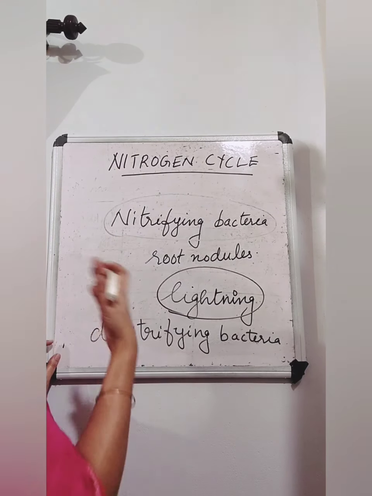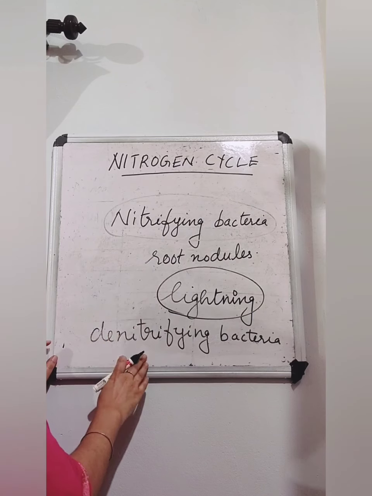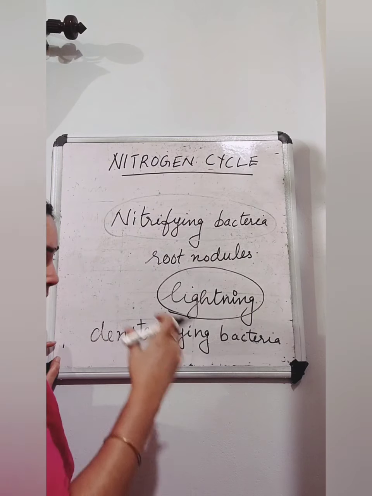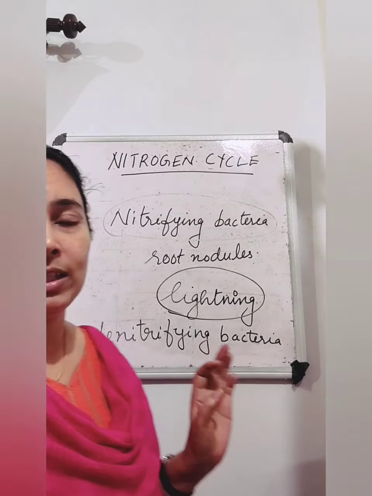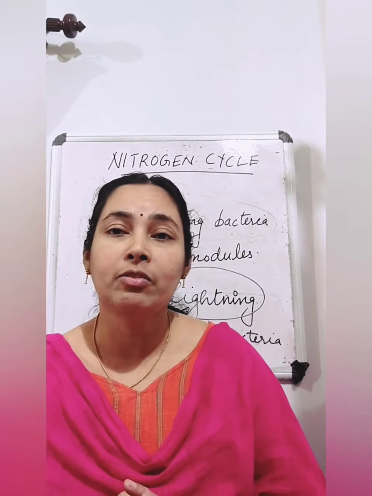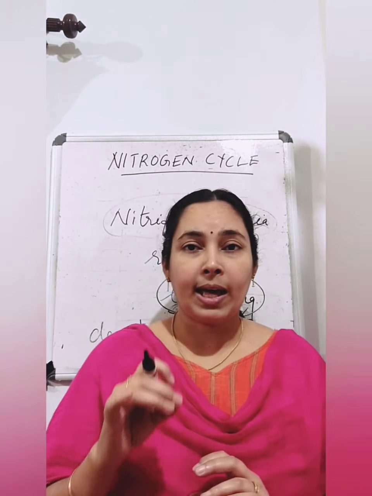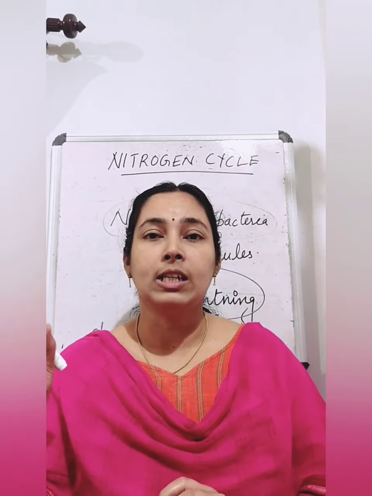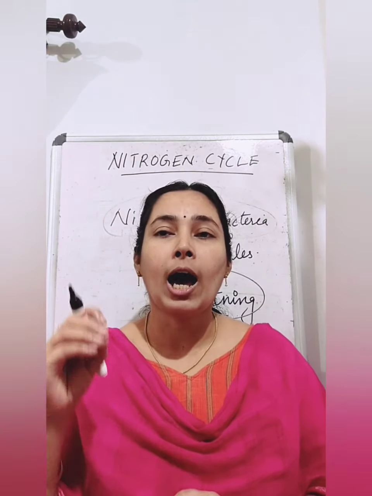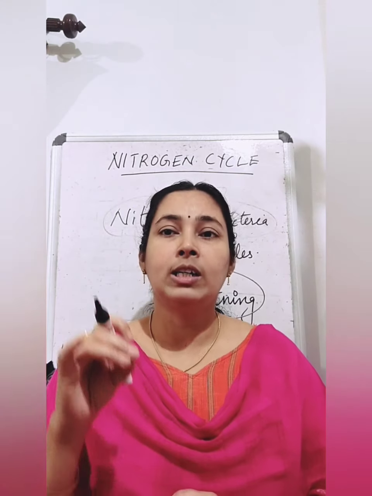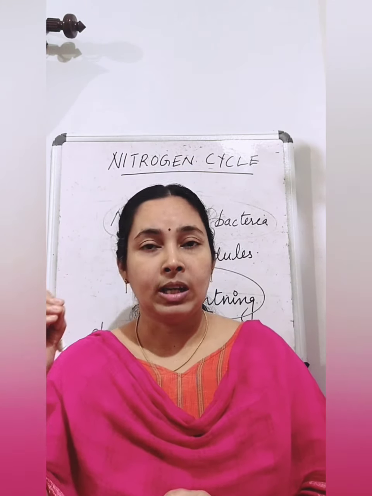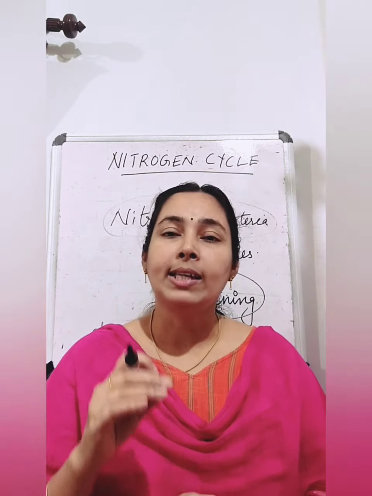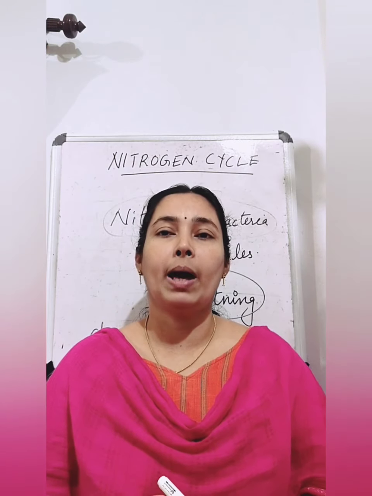Denitrifying bacteria convert the usable compounds of nitrogen into atmospheric nitrogen. So what is the function of denitrifying bacteria? When these plants and animals die, some amount of nitrogenous waste in these dead bodies is converted into nitrogen gas by these denitrifying bacteria.